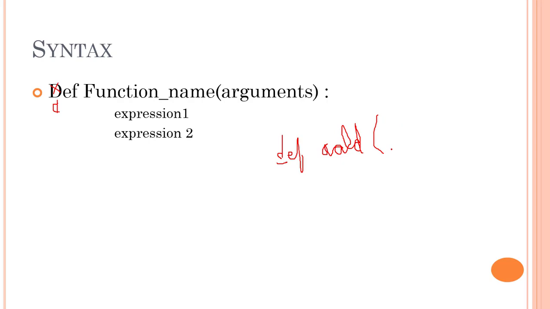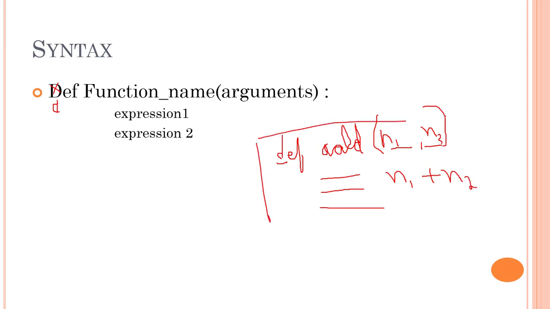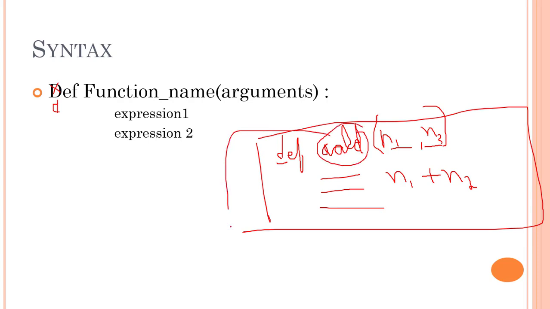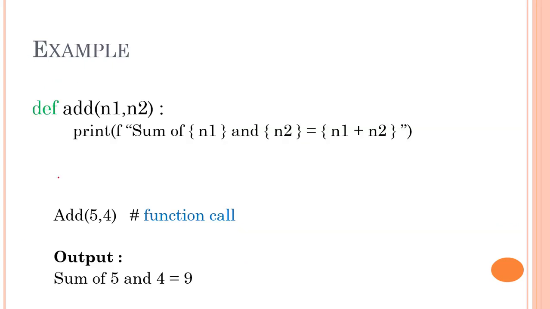And that's it. Here you can write out arguments if you have any arguments. Okay, and then the expression. Whatever expression you are having, let's say adding two numbers, you might have arguments n1 n2, and inside of this you might be having n1 plus n2. So this is a block of code, and whenever you need this block of code, you are just going to call out add. Whenever you call out add, it will just do the same thing. Whatever code you have written inside this block, it will just call out that code. Let's look into a quick example of it.